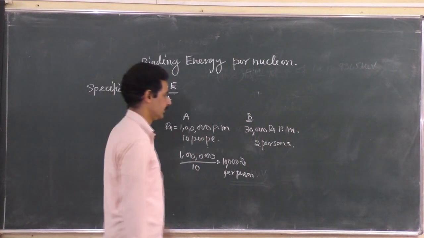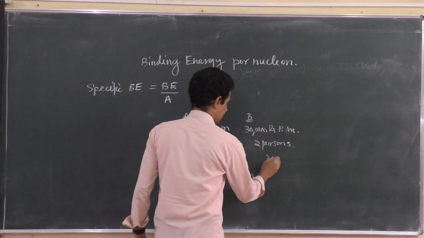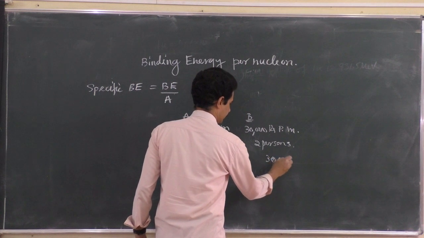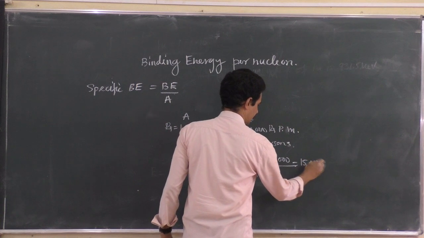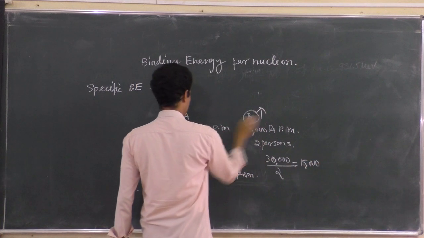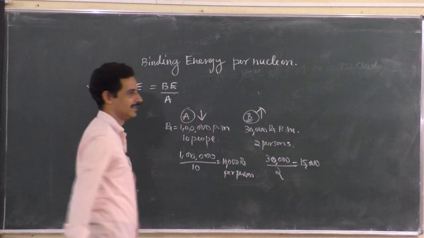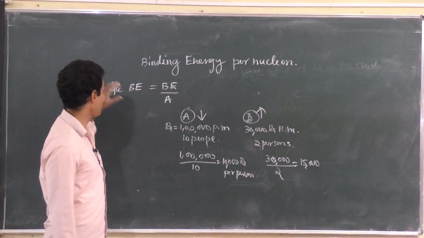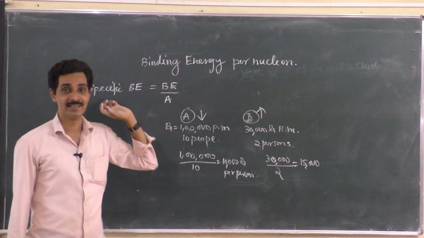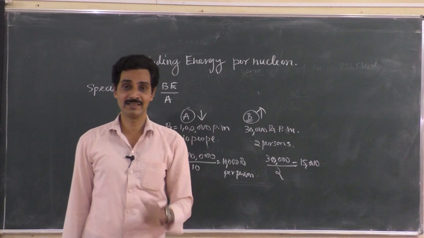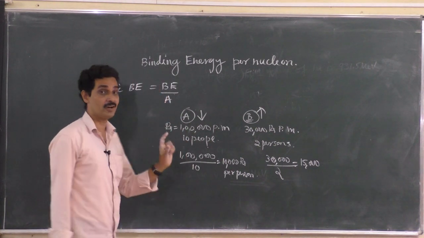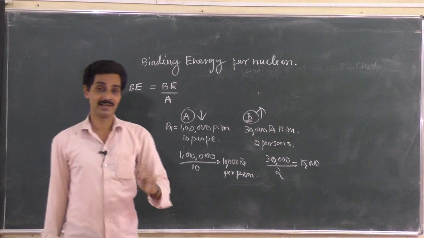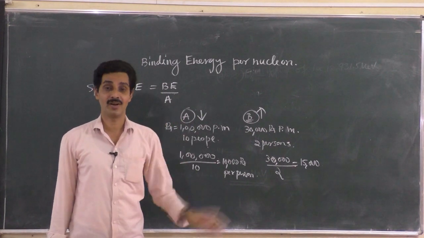What about here? 30,000 rupees is enjoyed by only 2 people. So everyone will get 15,000 rupees. So he is stronger, the other weaker. Correct? So it is not the binding energy which tells you whether the nucleus is stronger or not. It is the binding energy per nucleon which tells you whether the nucleus is stronger or not.